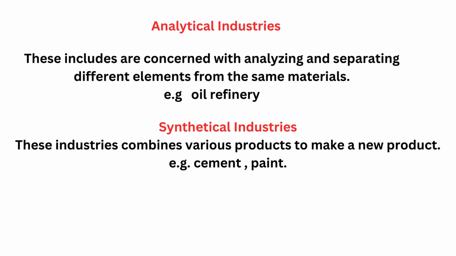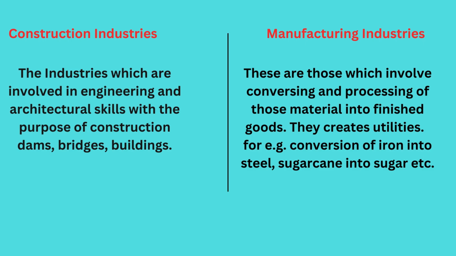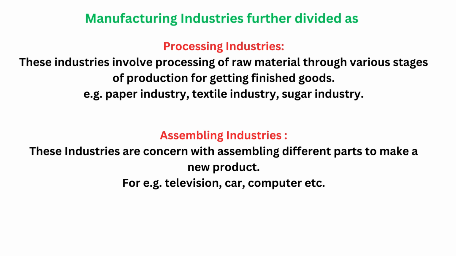Then synthetical industry. This industry combines various products to make a new product, for example cement, paint, cosmetics. This all comes under synthetical industries. See, don't get confused about these industries. Just go through the headings and examples. Actually, you should know what industries are there under manufacturing industry. That's why they are mentioning these four types of industries.